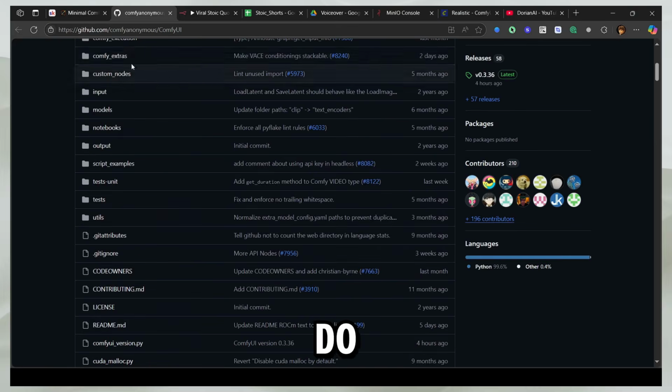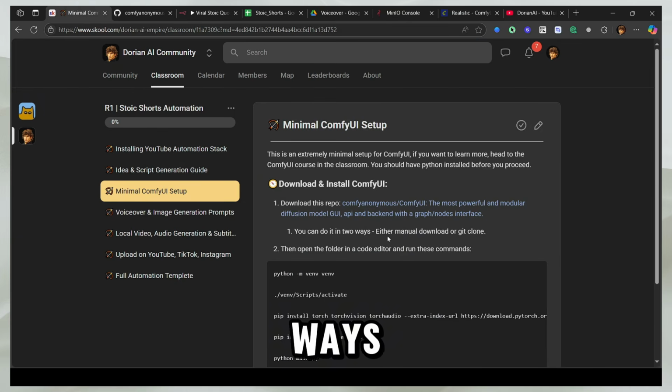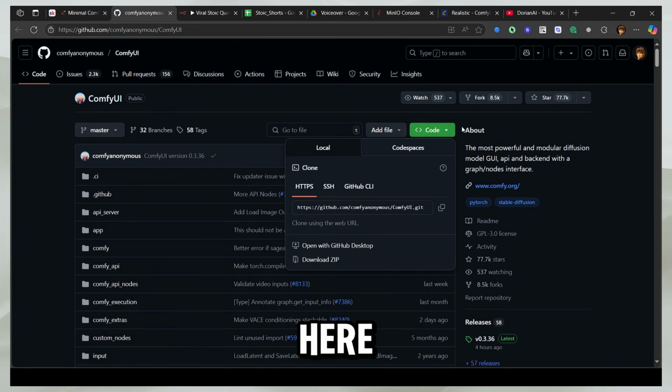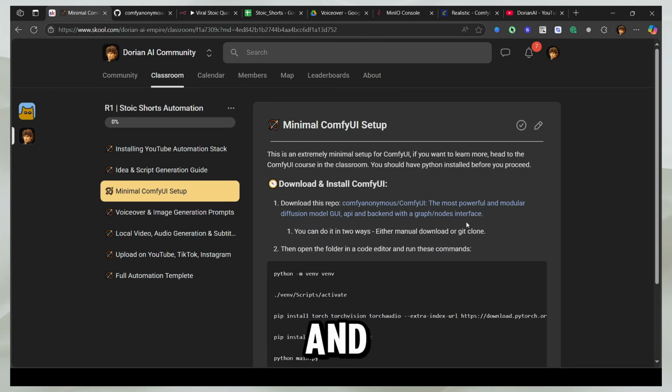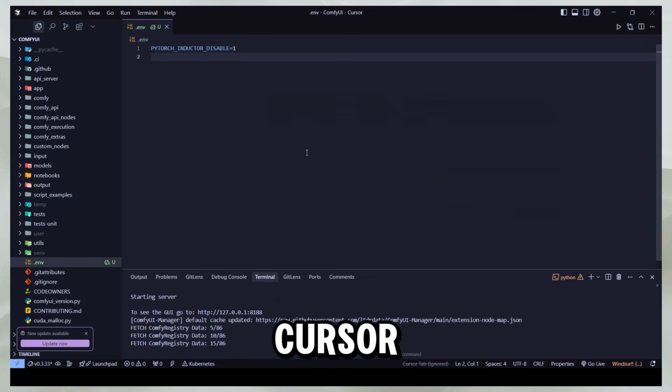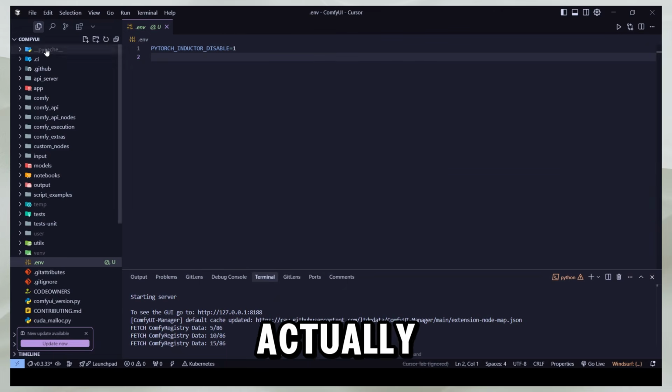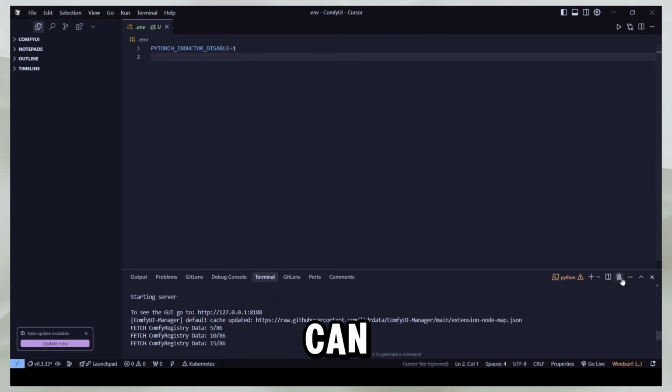There are a few ways to do it, so I'll tell you both. Either you can manually download the repository: come here, click on this link, and then download zip. You click this and the download will start. That's one way, and I'm actually going to delete it, I don't want it. The other way is to open your code editor, in my case, Cursor.